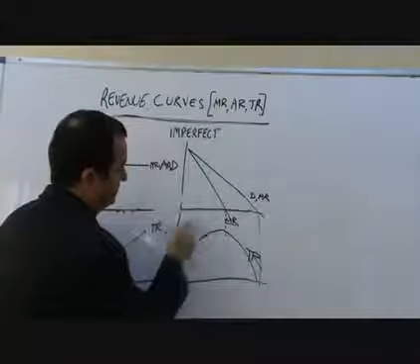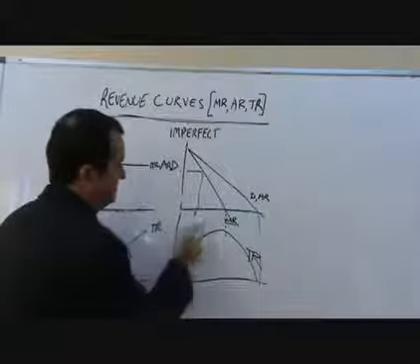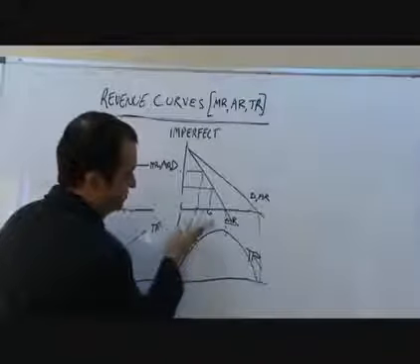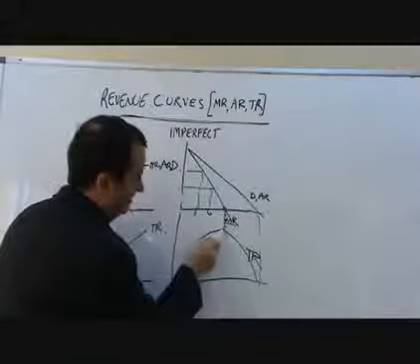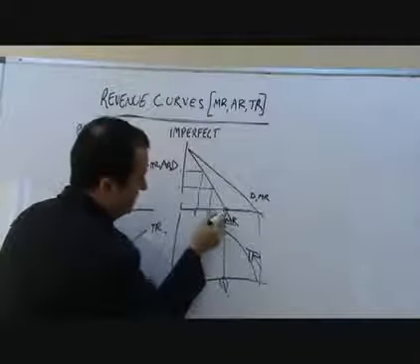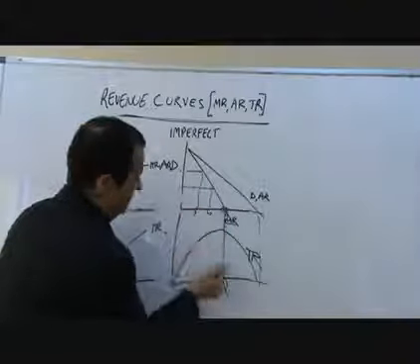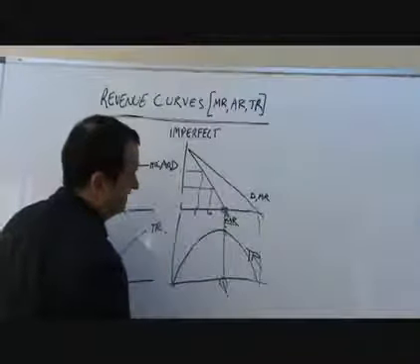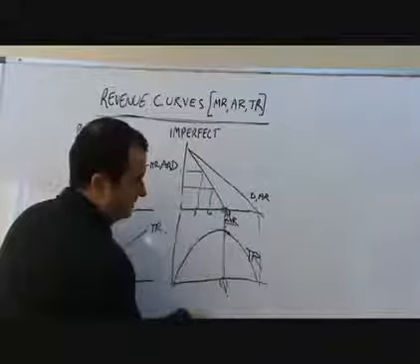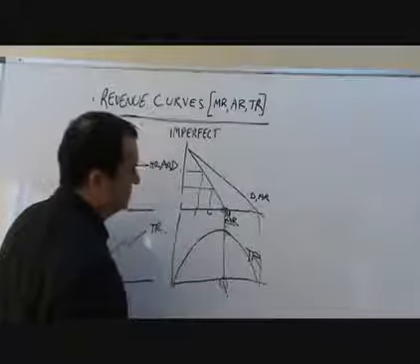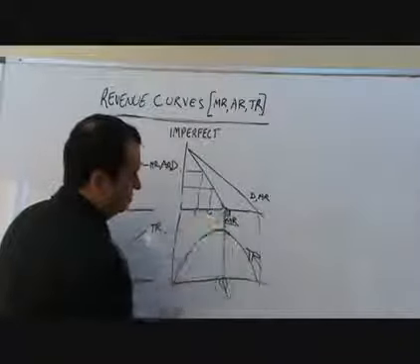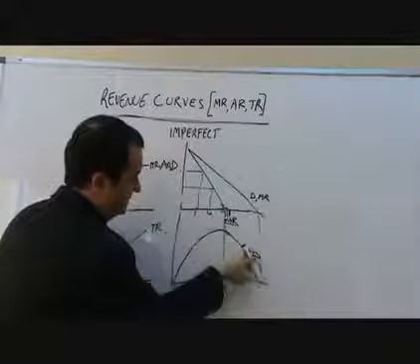For instance, when they sold this good, maybe the third good, they gained an extra revenue of that much. But when they sold the sixth good, they only gained an extra revenue of that much. So the total revenue is rising more slowly. And it peaks here, at this output level Q, where MR equals 0, because the extra revenue gained from the sale of this Qth unit is 0. So the total revenue does not change. Revenue peaked here. The next unit brings in negative marginal revenue, and so the total revenue has to start falling. Okay, so if a firm wants to maximize its revenue, it must sell at output level Q, where MR equals 0. And we get this revenue curve that curves over like this.